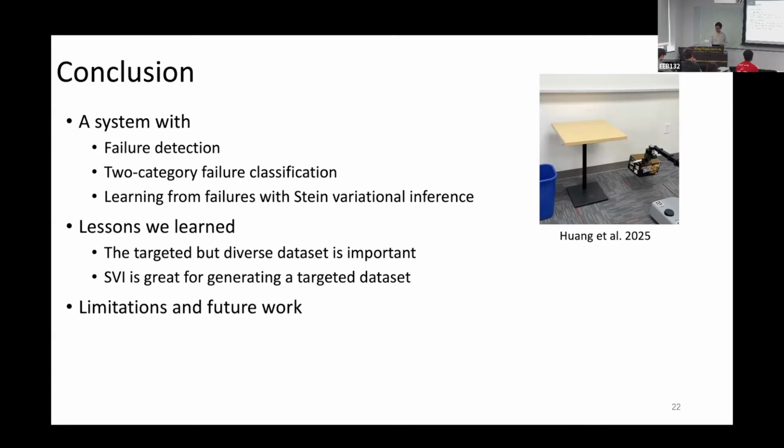I will just briefly talk about them here. The first one is that we only do one-shot learning from failure. How to continuously deploy this system in the real world and learn from failure, and eventually get better performance, and hopefully achieve a 100% success rate. And second is that we don't address the symbolic gap in this work, and how to address the symbolic gap combined with our current system to address failure from incorrect symbolic prediction would be an interesting next step.